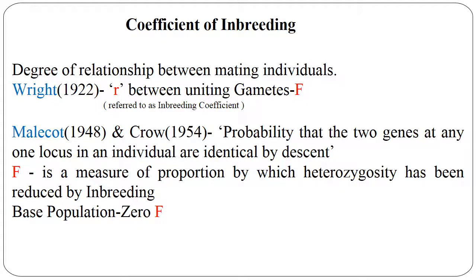Coming to the coefficient of inbreeding, this is the degree of relationship between mating individuals, represented as F. The definition was given by Wright in 1922, where the correlation between uniting gametes, F, is referred to as the inbreeding coefficient. Malécot in 1948 and Crow in 1954 gave the inbreeding coefficient as the probability that the two genes at any one locus in an individual are identical by descent. The inbreeding coefficient, or F, is a measure of the proportion by which heterozygosity has been reduced by inbreeding. The base population is considered as 0 here.